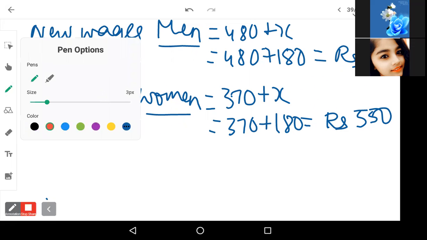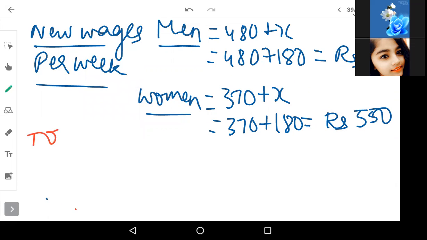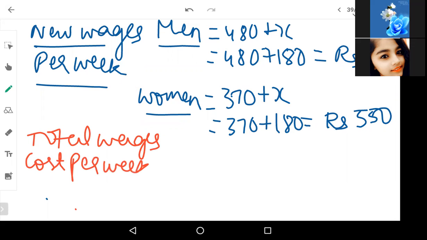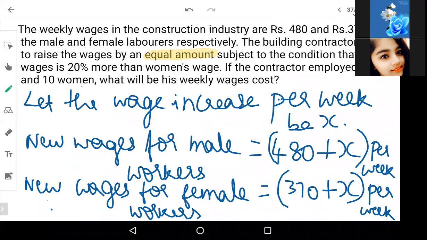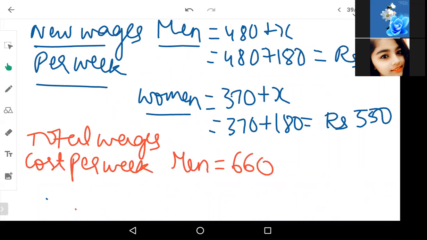So total wages cost per week for men, it is 660 rupees. But how many men are there as per the question? If you see here, the contractor employed 5 men and 10 women. So I will consider 5 men. And for women, it is 550 rupees and there are 10 women.